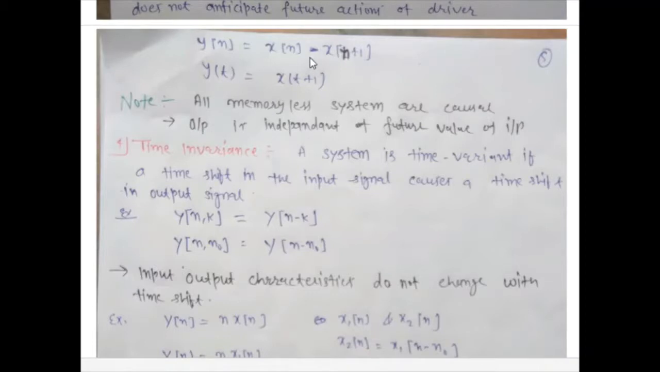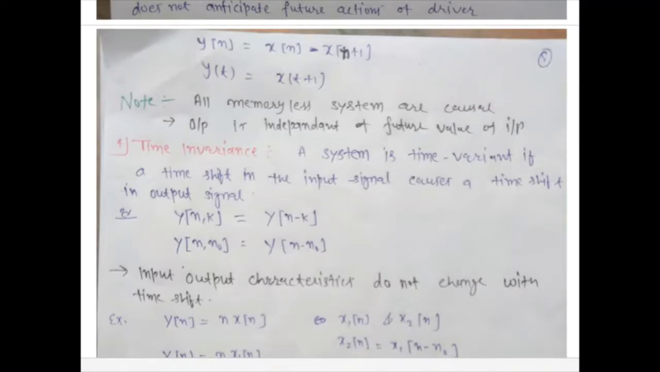In this example we can see that if we put n equal to 0, here is x(0) and here is x(1), so y, the output, depends on the future value of input, so it is not causal. And this is also a non-causal example, because if you put t equal to 0, then our output y(t) depends on the future value of x. Okay, so this system is non-causal.